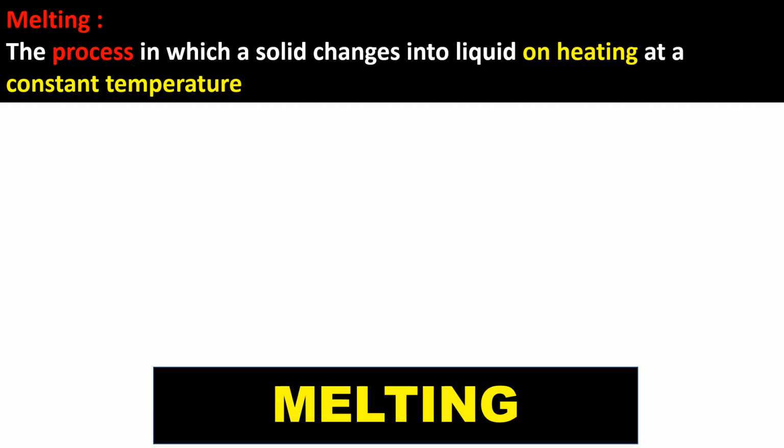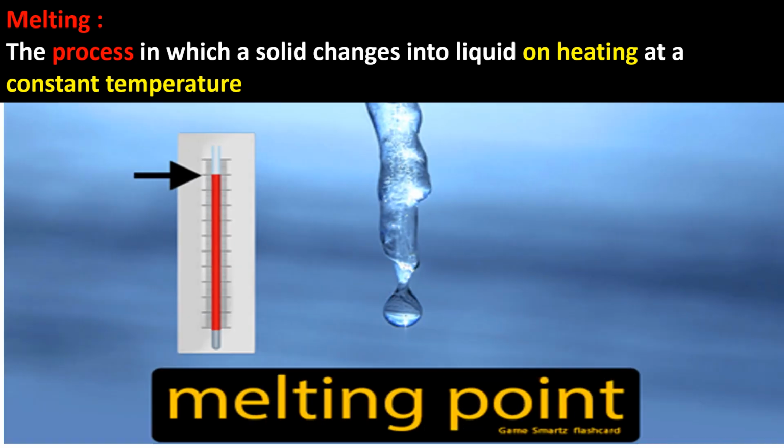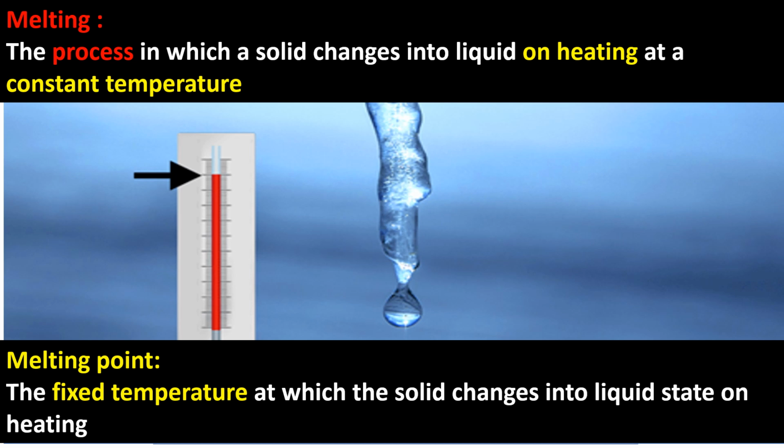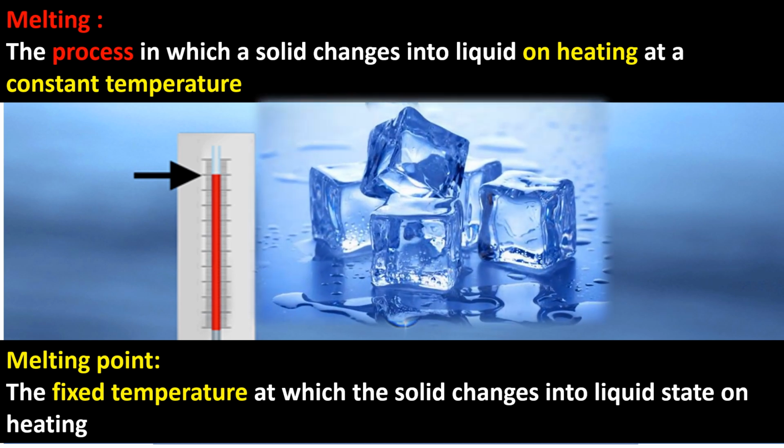Melting. Now melting is a process in which a solid changes into liquid on heating at a constant temperature. For example, take ice. Ice is a solid. It gets converted into liquid or becomes water. At what temperature? 0 degrees Celsius. So that fixed temperature is called melting point. So melting point is nothing but the fixed temperature at which the solid changes into liquid state on heating.